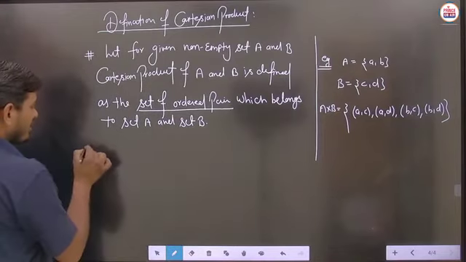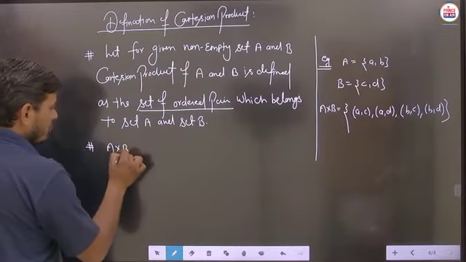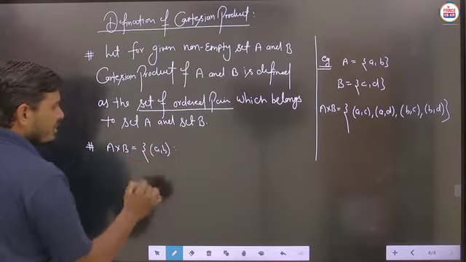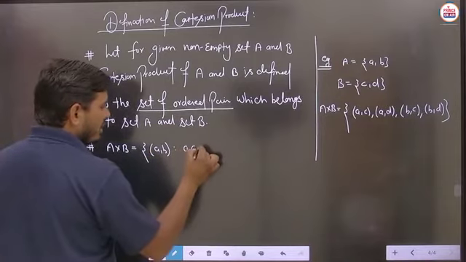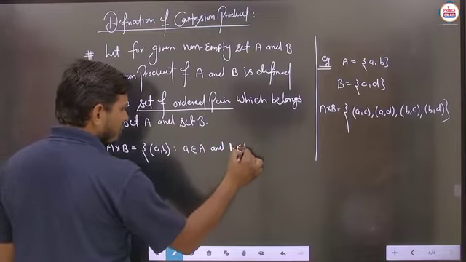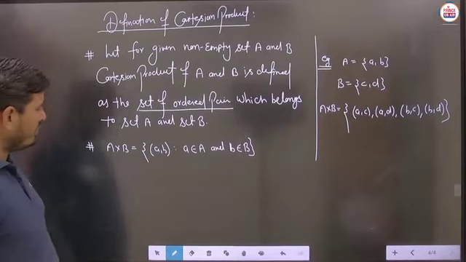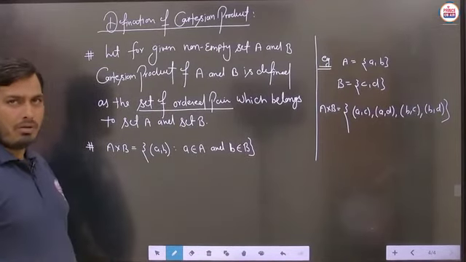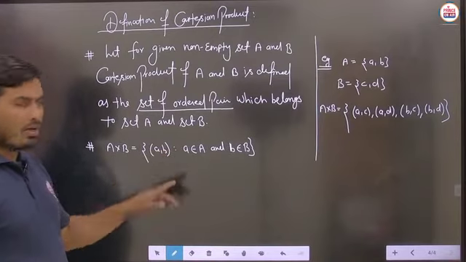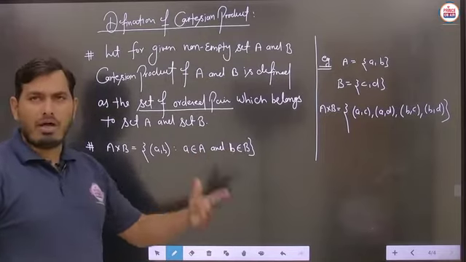We can write this Cartesian product A cross B here also. A cross B equals (a, b) such that a belongs to the set A and b belongs to the set B. So this is again the set builder form to represent any Cartesian product. In this definition, student, we write (a, b) such that, this colon sign meaning such that, a belongs to the first set and b belongs to the second set.